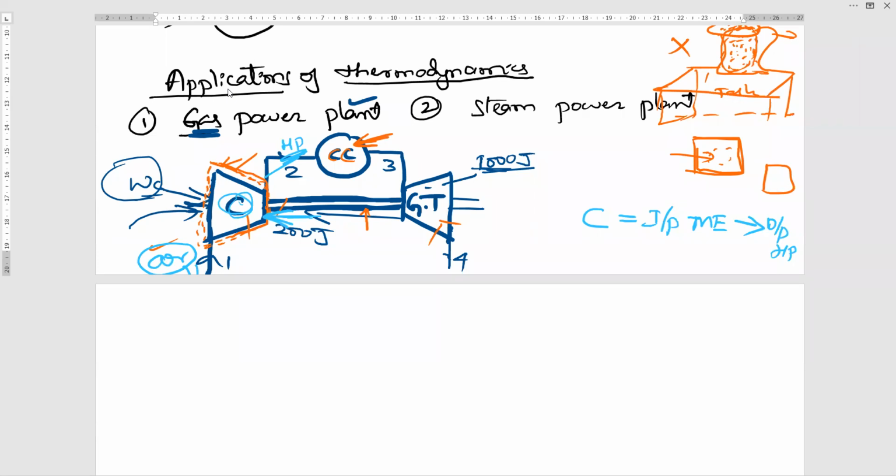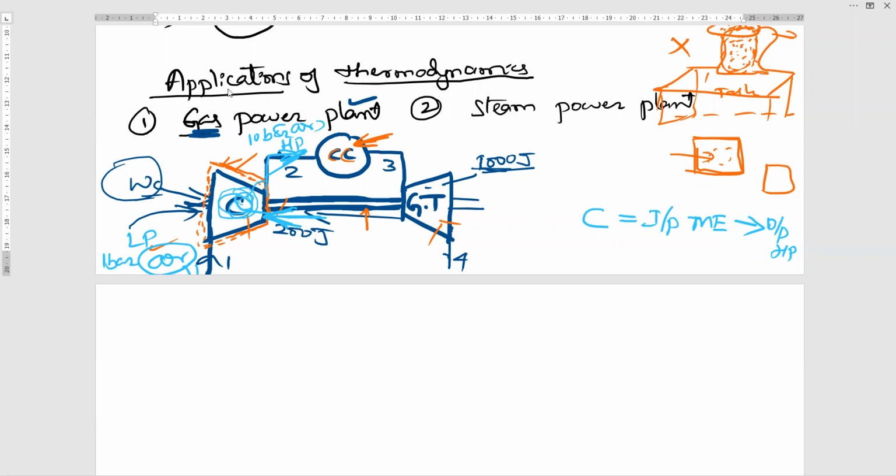Mechanical energy is supplied to the compressor, then the high pressure energy comes outside. High pressure is nothing but high pressure air. Low pressure air enters the compressor and the compressor compresses the air, then delivers high pressure. For example, 1 bar is the input pressure and you get 10 bar here. This is high pressure energy.